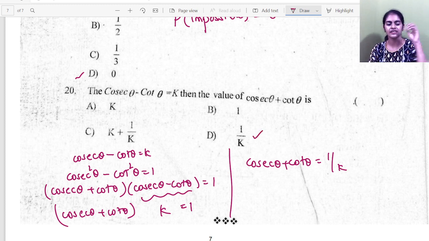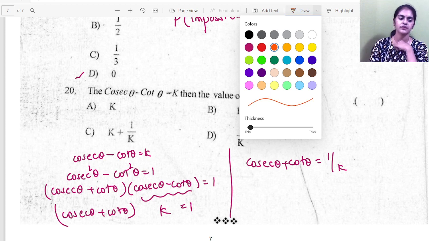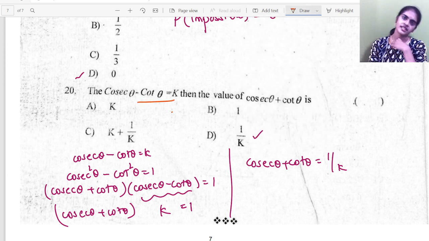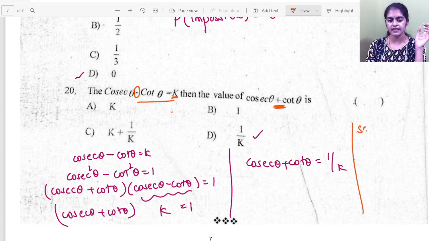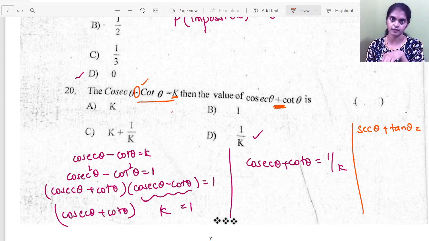If you are doing this for the first time, let me tell you there is a trick to remember. If cosecant theta minus cot theta is given as k, cosecant theta plus cot theta will be 1 by k. If minus is given to you here, plus will be 1 by the reciprocal of this value. Suppose secant theta minus tan theta is given as k, then secant theta plus tan theta will be 1 by k.